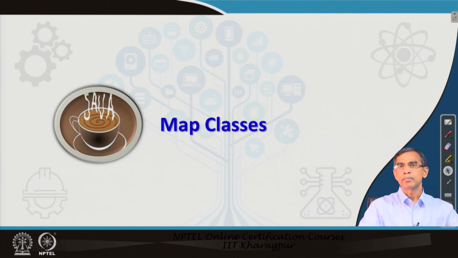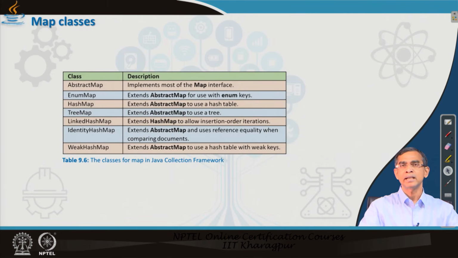There are a few classes we have already mentioned. Apart from AbstractMap, the other important classes are EnumMap, HashMap, TreeMap, and LinkedHashMap. Mainly these four classes are very crucial and useful so far as the map framework is concerned. So, as a programmer you should have very good knowledge about all these four classes.